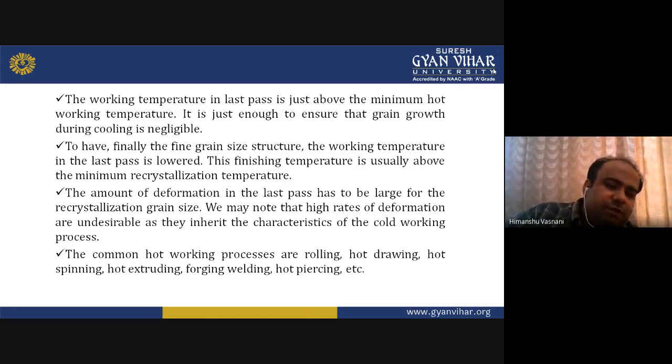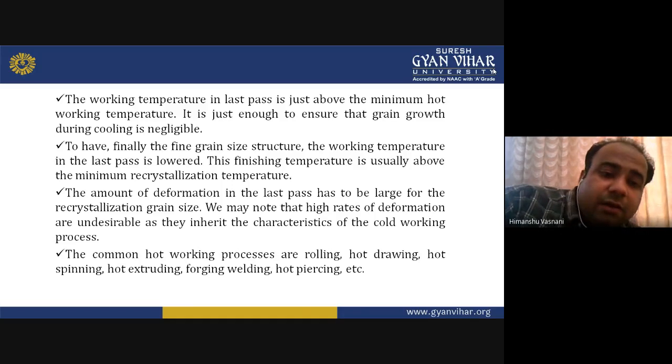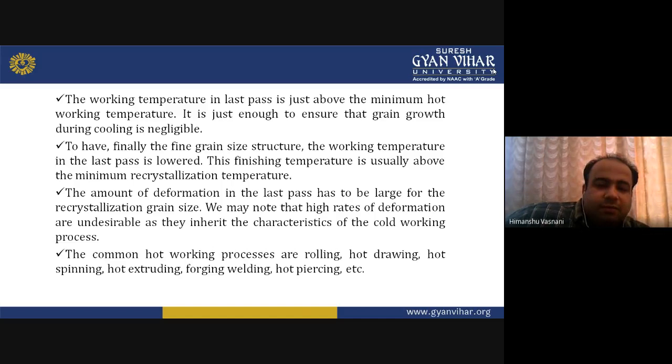Now the amount of deformation in the last pass has to be large for the recrystallized grain size. High rates of deformation are undesirable as they inherit the characteristics of the cold working process. We cannot deform too much or too fast. They are undesirable because cold working properties may appear, like the surface may break or not be proper, or some properties may differ, like strength and ductility. So these are things that will affect it.